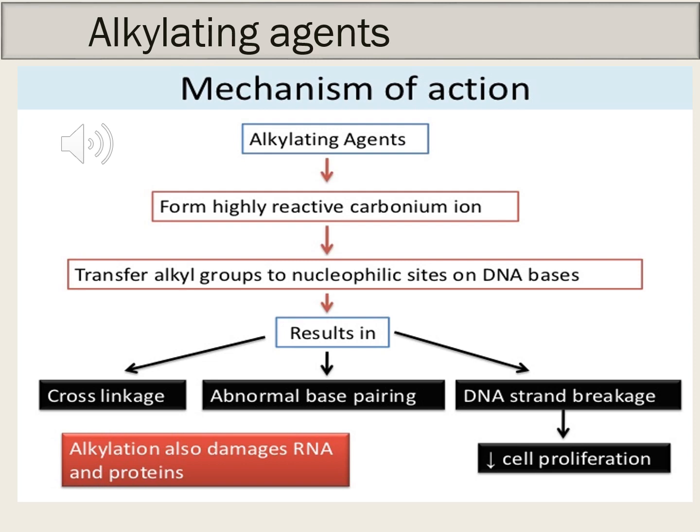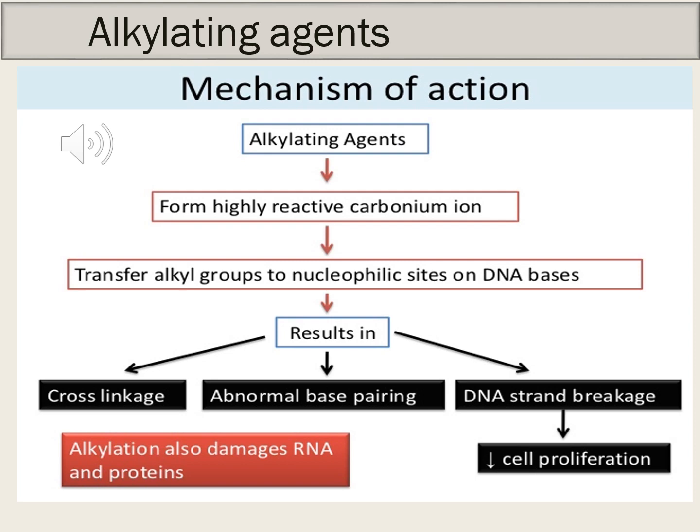The first class of drugs, alkylating agents. What is the mechanism of these alkylating agents? Alkylating agents will form a highly reactive carbonium ion. This carbonium ion transfers the alkyl group to the nucleophilic sites on the DNA bases. So when these alkylating agents undergo some reaction, they form a carbonium ion and an alkyl group. This alkyl group is transferred to the DNA.